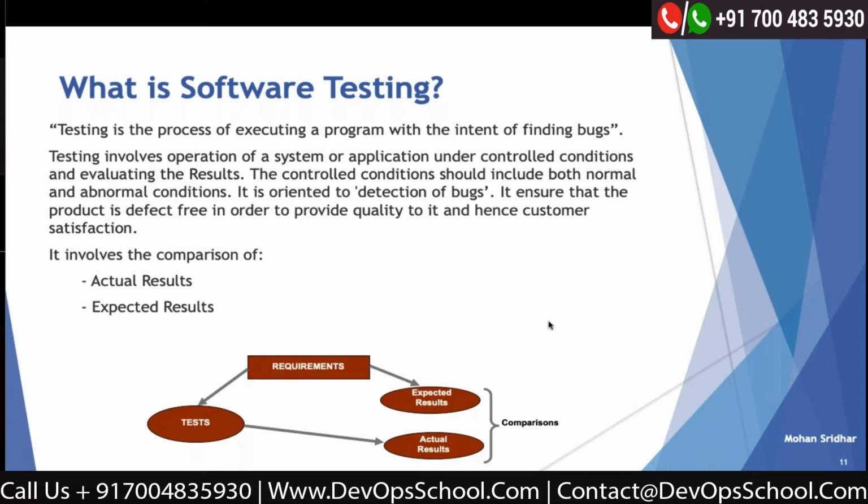Software testing has been defined by many people. The simplest definition I'll give is the comparison between expected results and actual results. For example, I went to a shop to buy a pen. When I went to the shop, I know my requirement: I want a blue pen, and it's a gel pen.